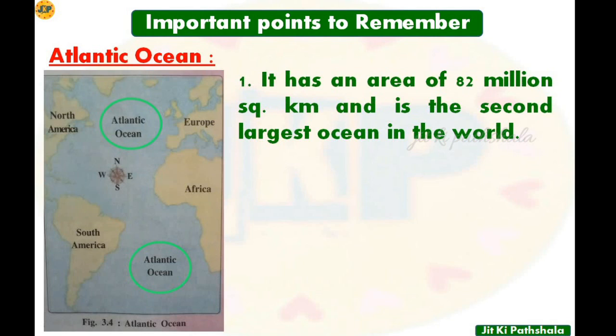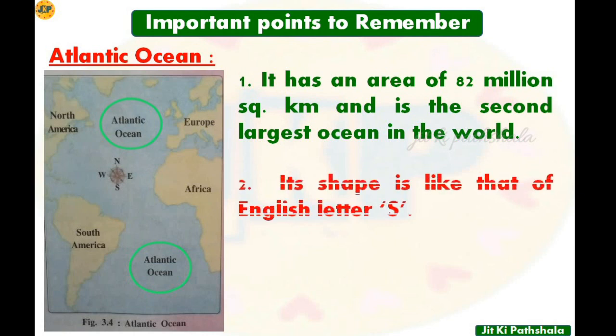Number 1, it has an area of 82 million square kilometers and is the second largest ocean in the world. Let's move toward point number 2. You should remember that the shape of the Atlantic Ocean is like the English letter S, because here you can see the Atlantic Ocean starts this way and goes in this way.